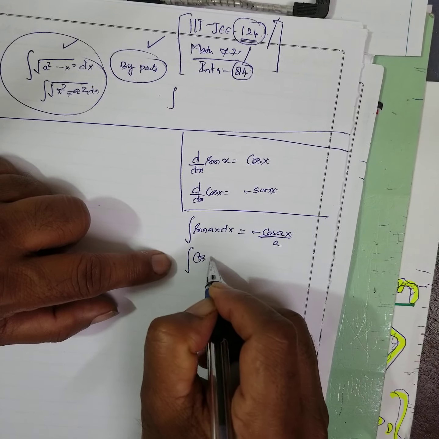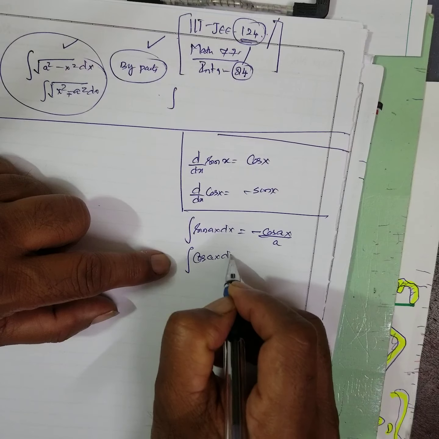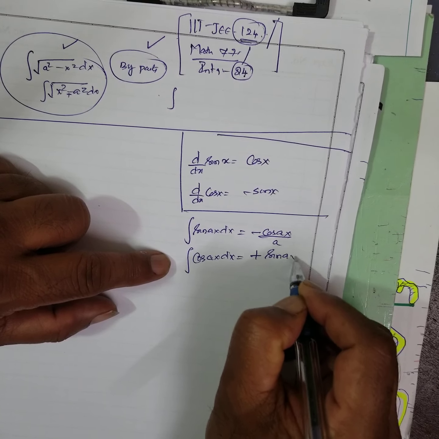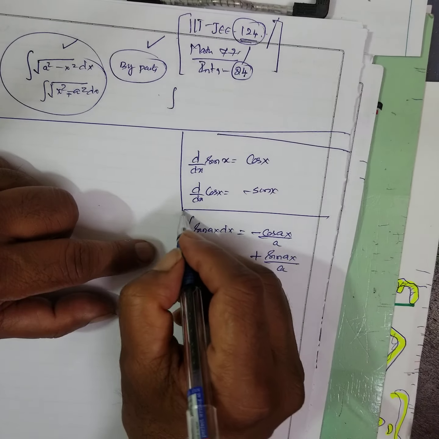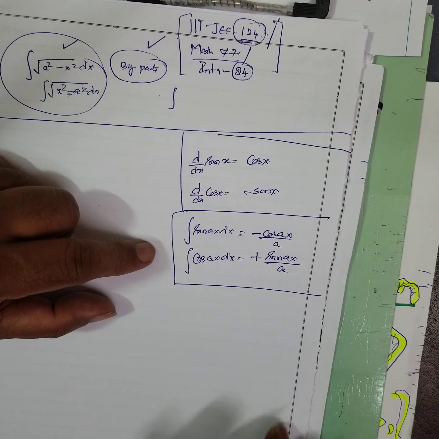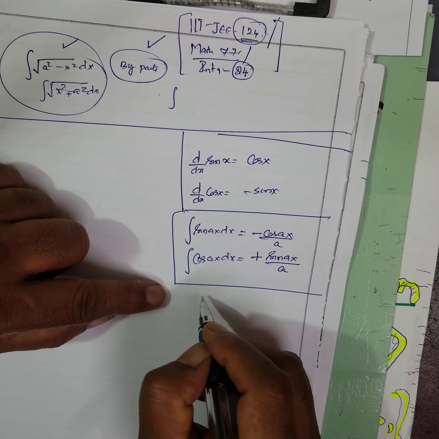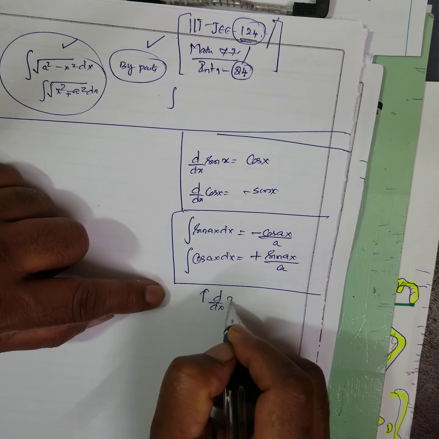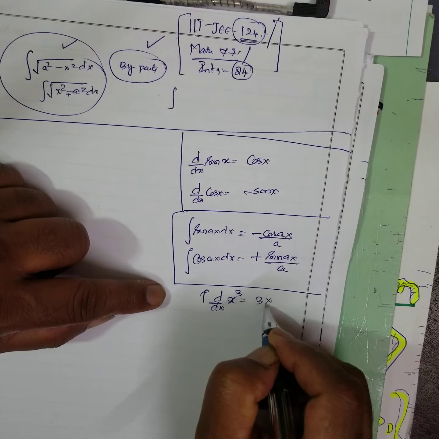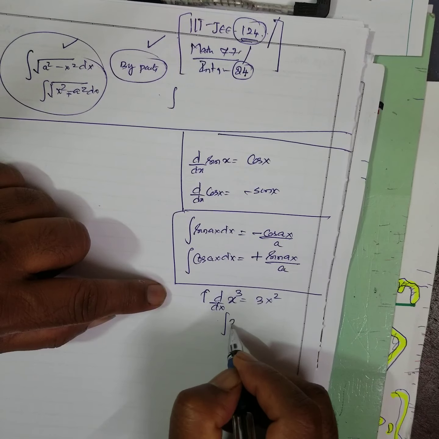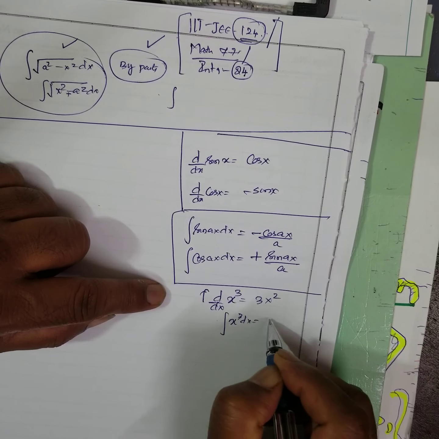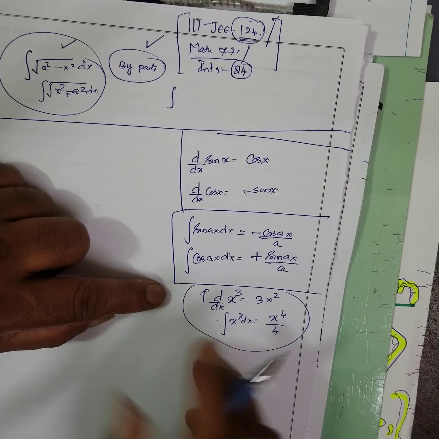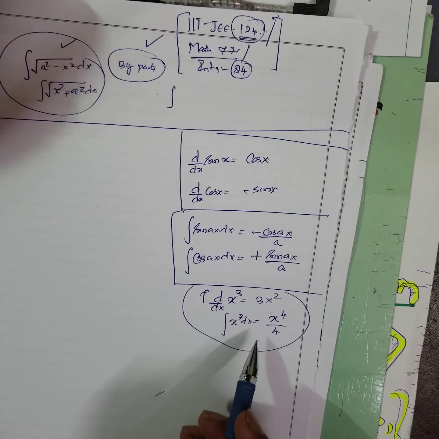Integration of cos ax dx is plus sin ax by a. Basic integration and differentiation you know. The differential coefficient of x cube is 3x square, but integration of x cube dx is x to the power of 4 by 4. You know how to distinguish between differentiation and integration.